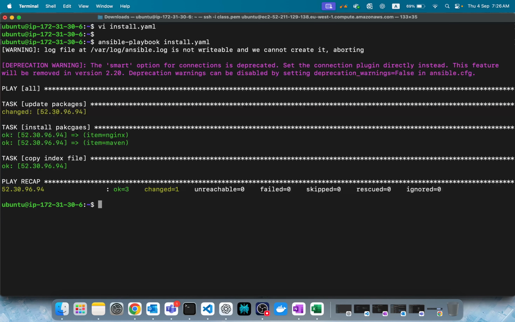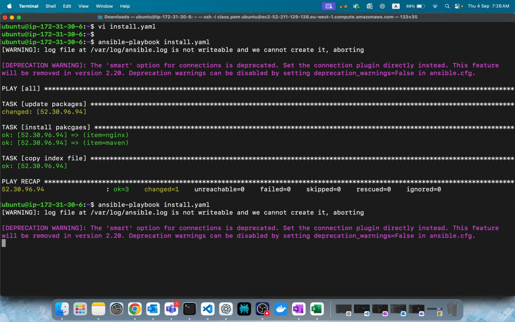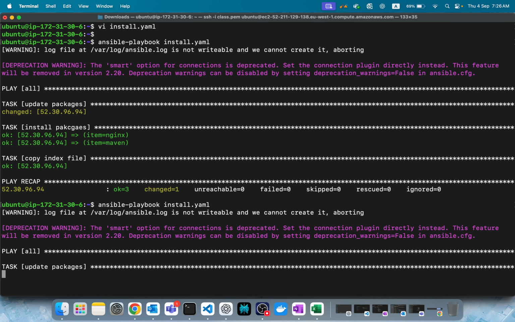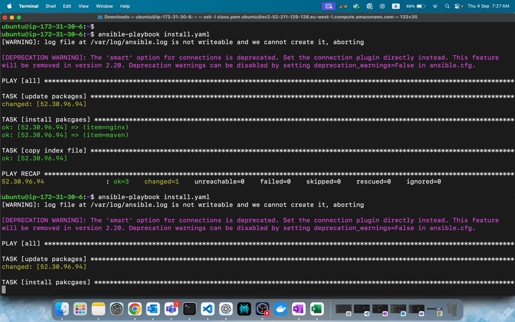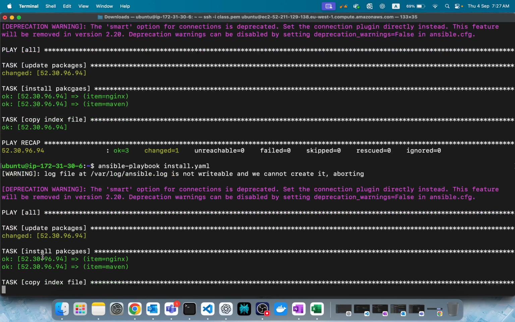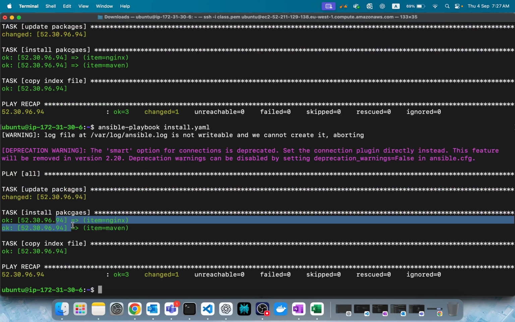One, when you execute a playbook, you know what happens? It'll pick one task. Let's execute again. It'll pick one task. Observe this task, especially because we gave it two items.